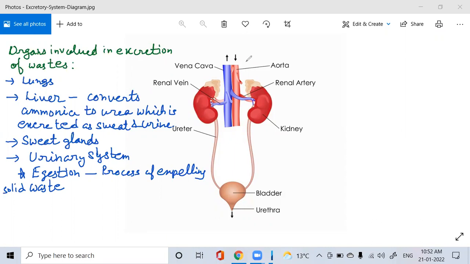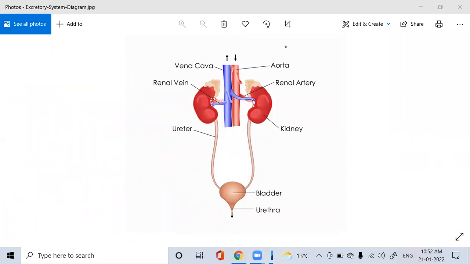Now, in the human urinary system, we will see what is there actually. We know that the human urinary system is responsible for the removal of a major part of urea and uric acid from the body by the formation, storage, and elimination of urine, right? Now, the human urinary system comprises what?